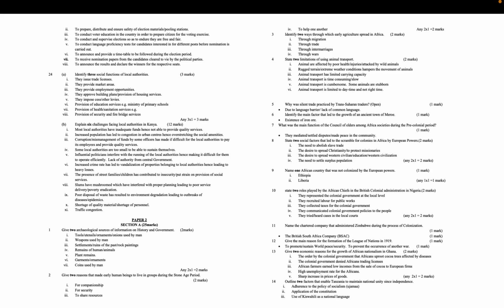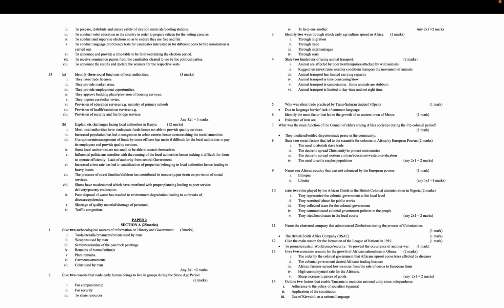The order by the colonial government that Africans uproot cocoa trees affected by diseases. The colonial government denied Africans trading licenses. African farmers earned low incomes from the sale of cocoa to European firms. High unemployment rate for the Africans. Sharp increase in prices of goods. Any 2x1 equals 2 marks.